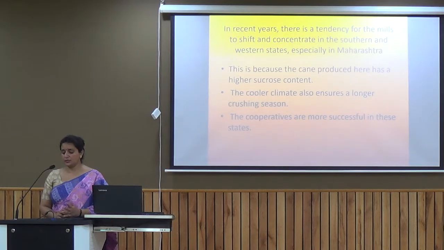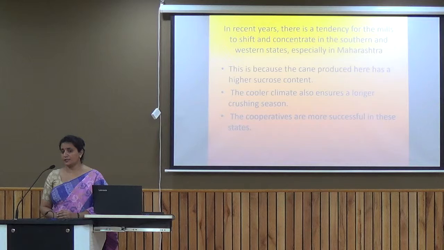Another factor is the cooler climate. If you compare the climatic conditions of Maharashtra and the northern part of India, in Maharashtra we have comparatively lower temperature throughout the year. When the temperature is lower, the crushing period of sugar cane becomes comparatively longer, because we cannot store sugar cane; if we store it, the sucrose content will dry up. So if the climatic condition is cooler, we can have a longer crushing season and the sugar industry can work for more months.